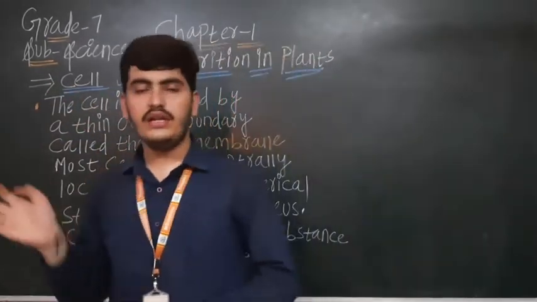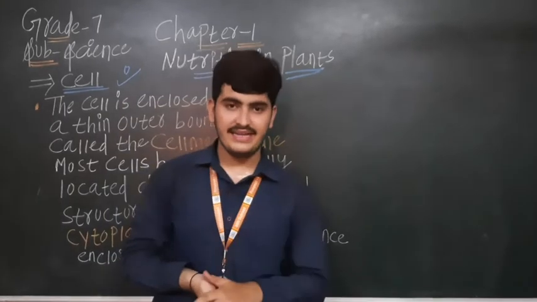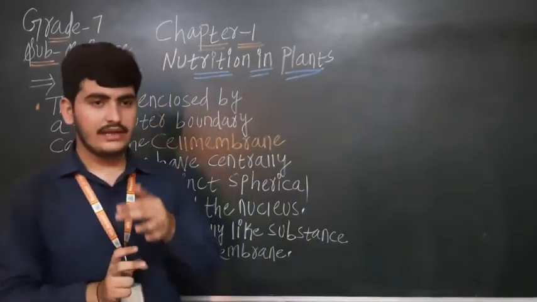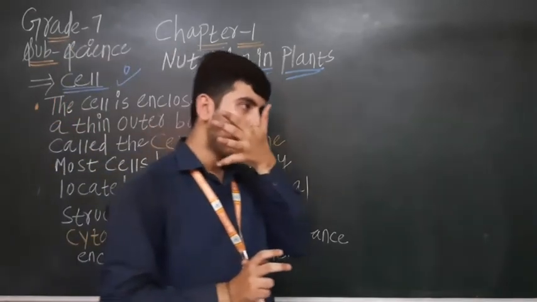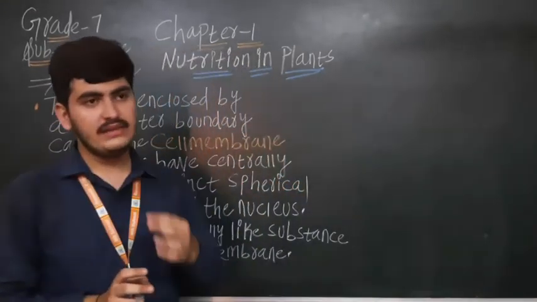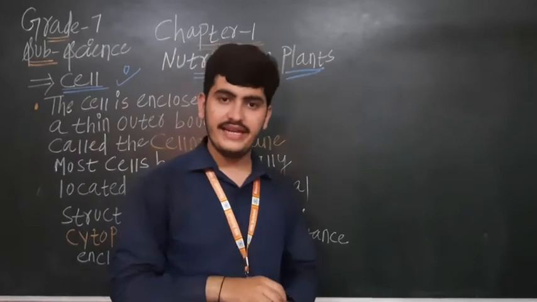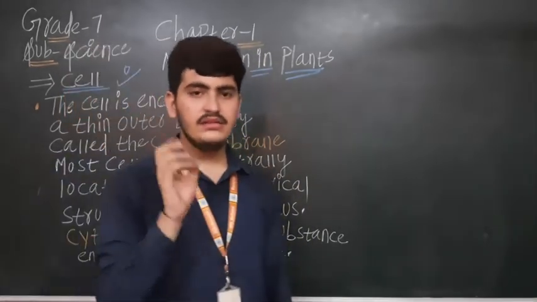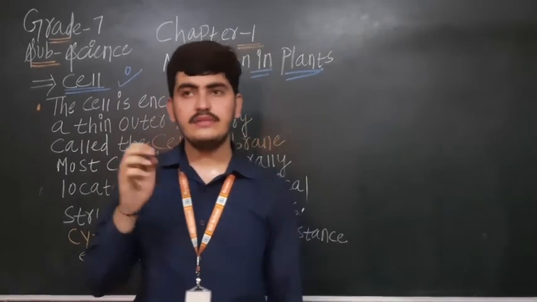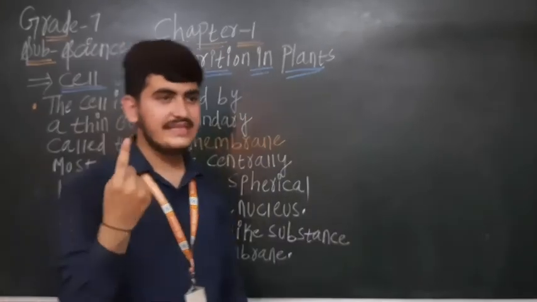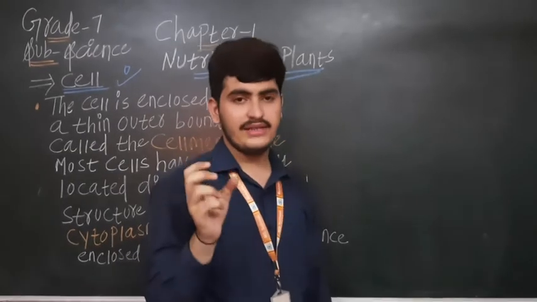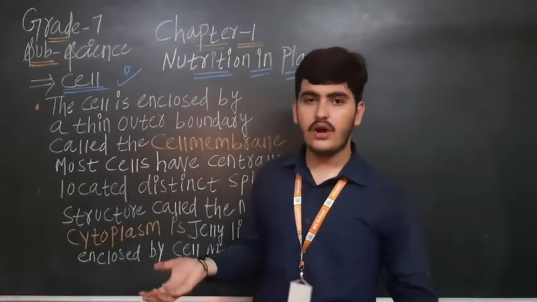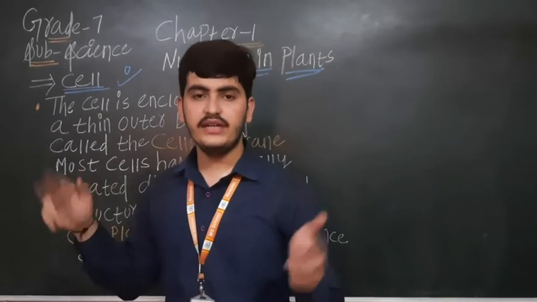We are not able to see the cells with our naked eyes. Only under a microscope can we see the cell. If we want to see the cell, a microscope is needed. Some microorganisms are made up of only one single cell, and some organisms are made up of many different cells.